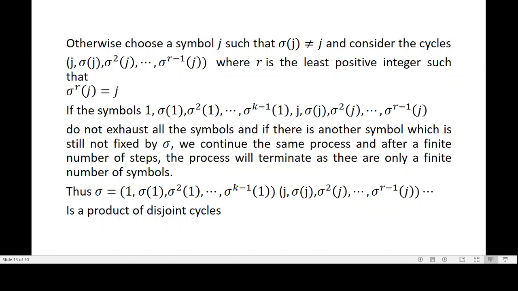Otherwise, you choose another symbol j such that sigma of j is not equal to j, and consider the cycle j, sigma of j, sigma squared of j, etc., sigma to the power r minus 1 of j, where r is the least positive integer such that sigma to the power r of j is equal to j. Now, if these symbols do not exhaust all the symbols, and there is another symbol which is still not fixed by sigma, then we continue the same process.